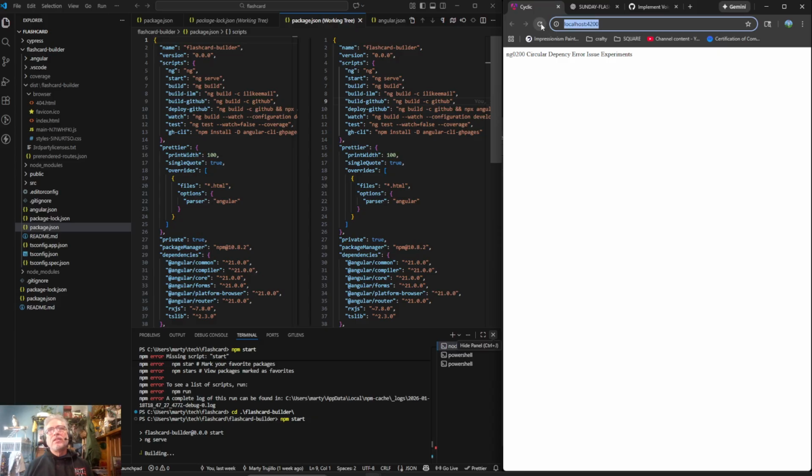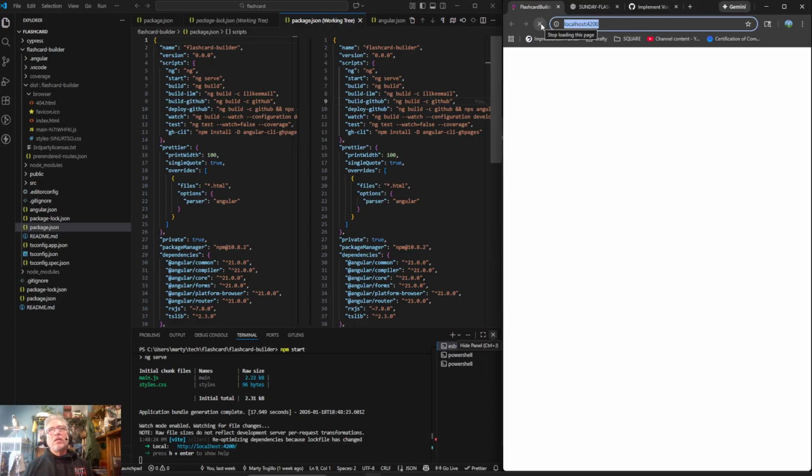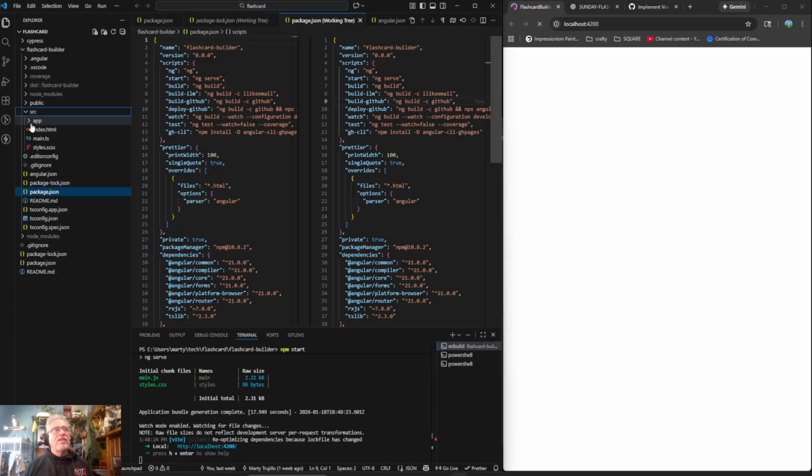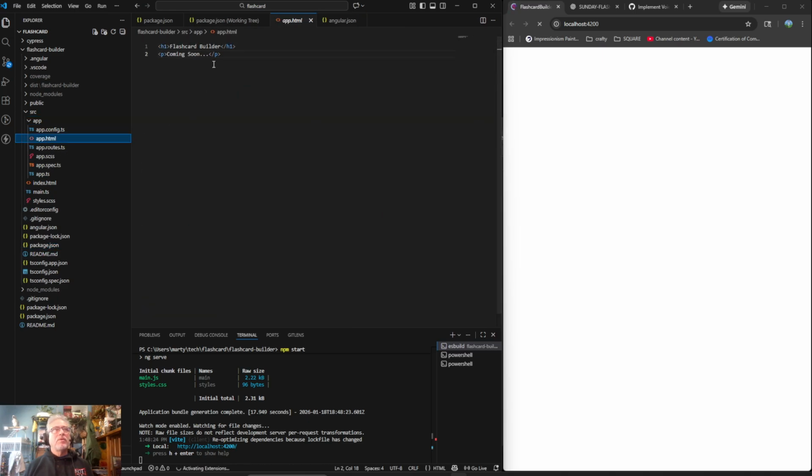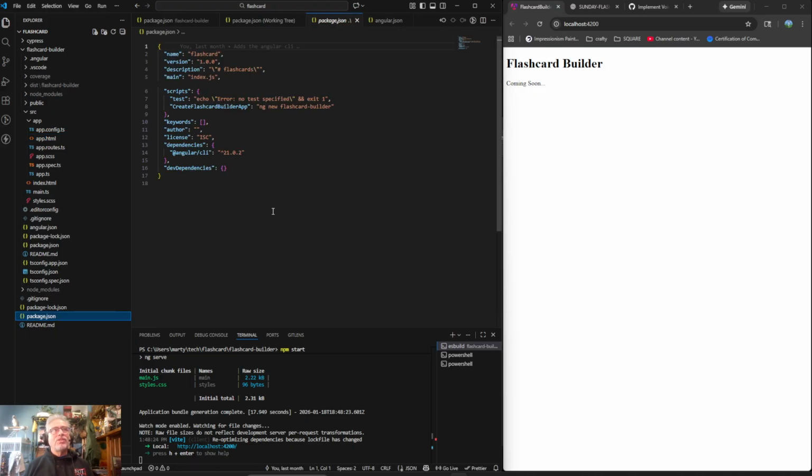We're still building. I guess we're going to want these things to be their own little components. Inside of Flashcard Builder right now, I think we just have an app, and our app is pretty empty, if I remember. So basically, we want a button and all that. If you want it to look like other applications, you actually want to inject Angular material into this application.